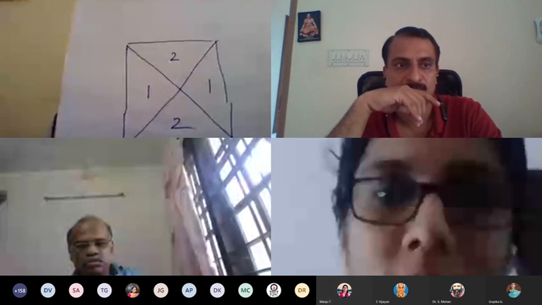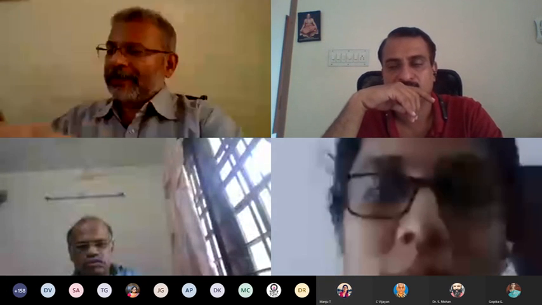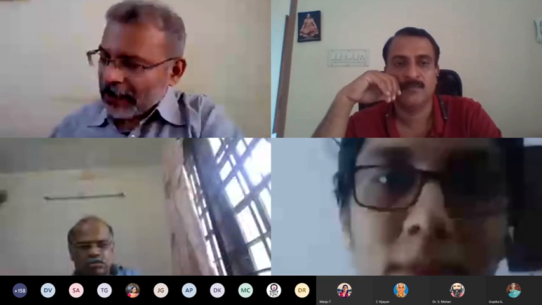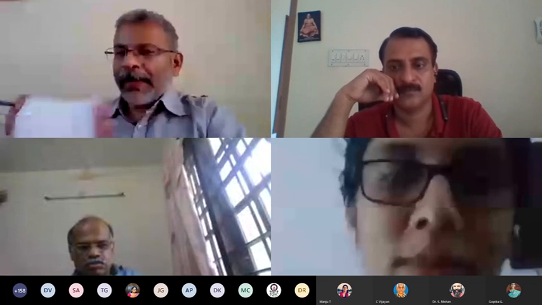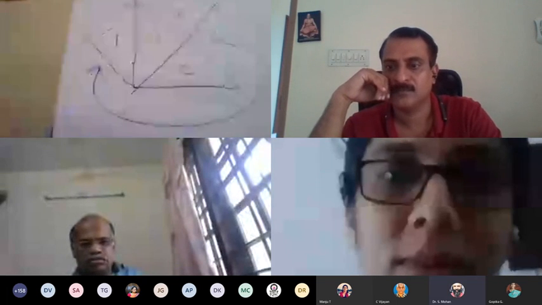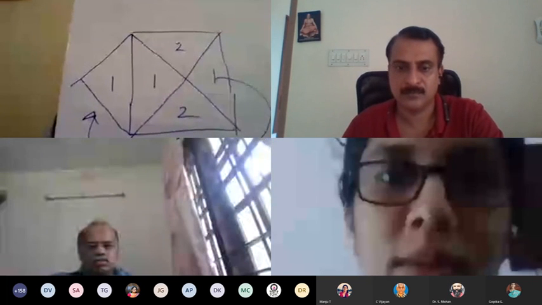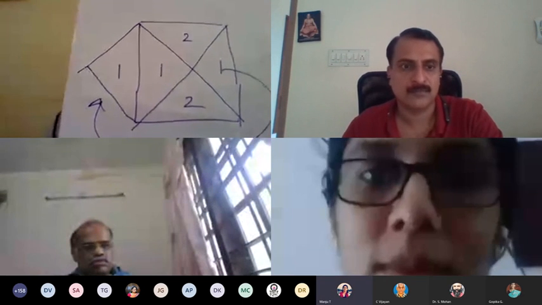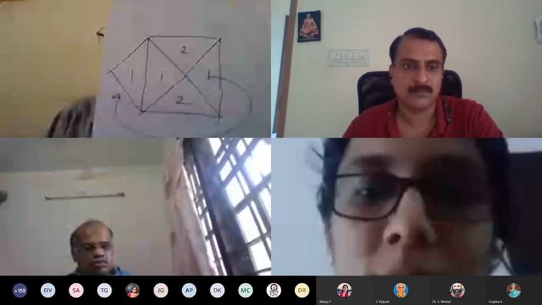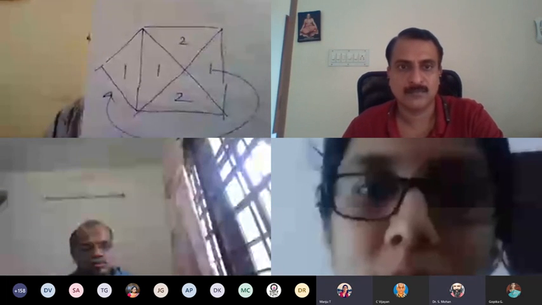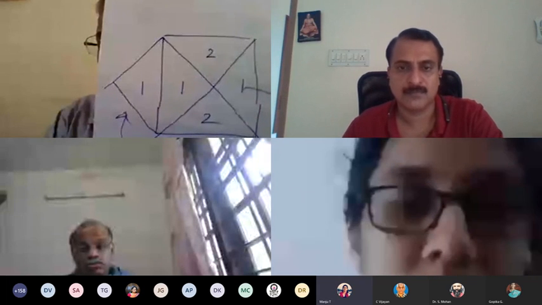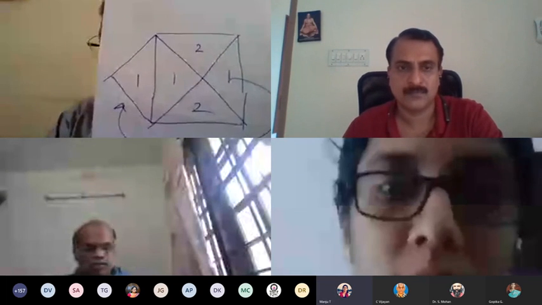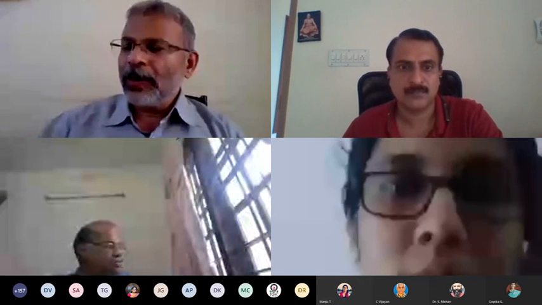Now I am going to put the two number 1 triangles and make a square. So like this. You can see that I have removed that number 1 triangle and pasted it. That is why you need that pasting. Pasting means not one over the other, but from the side. The two triangles are pasted on their sides. So I have got one square. Similarly, I can paste the two triangles number 2 and get another square, right? So that is how I have divided one square into two equal squares.